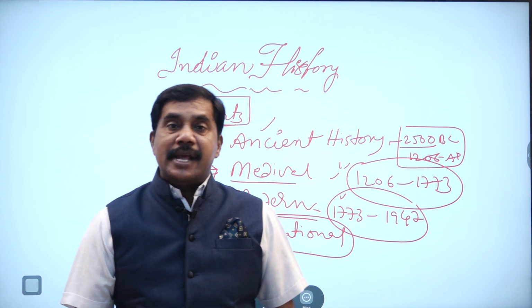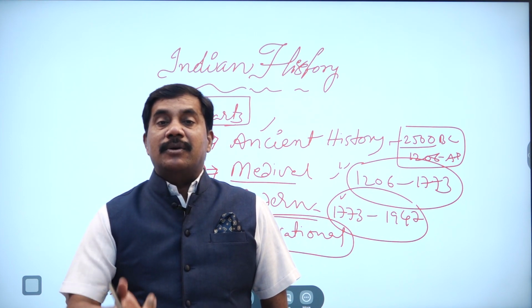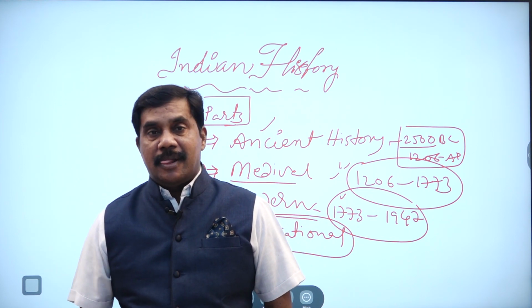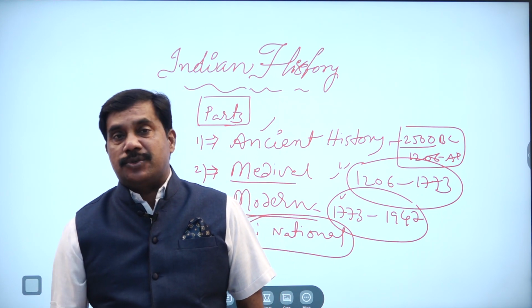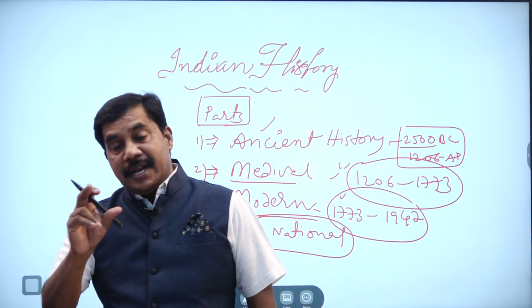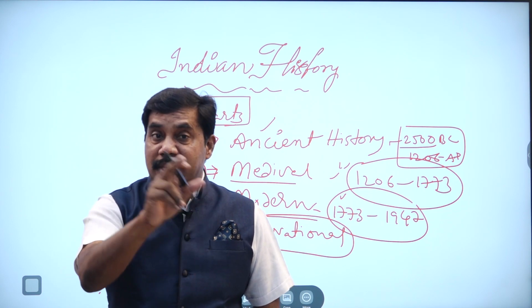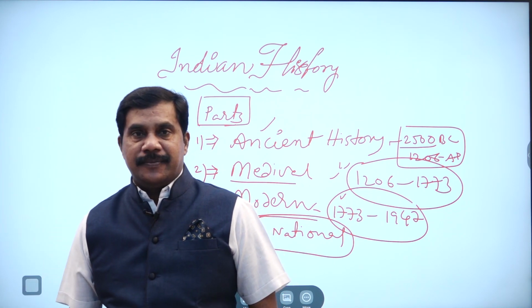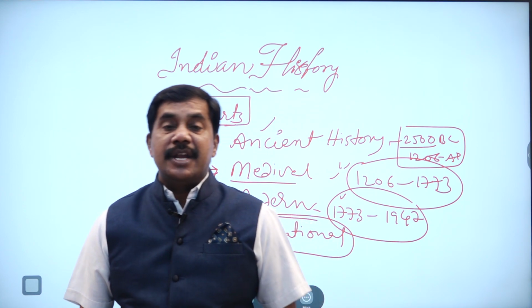The Indian national movement runs from 1885 to 1947, starting with the establishment of the Indian National Congress in 1885.